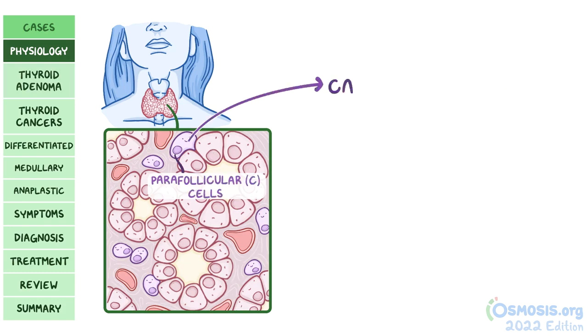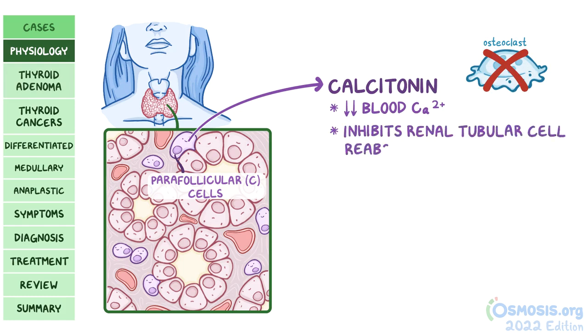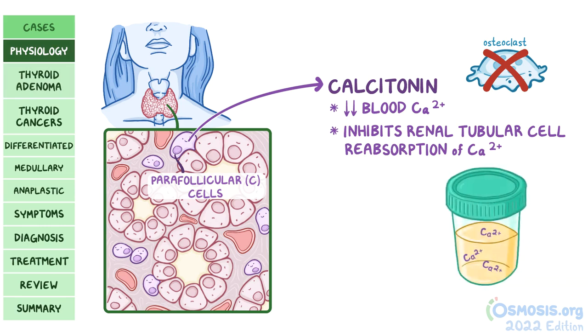These cells produce calcitonin, a hormone that lowers blood calcium levels by inhibiting osteoclasts. Calcitonin also inhibits renal tubular cell reabsorption of calcium, allowing the calcium to be excreted into the urine.